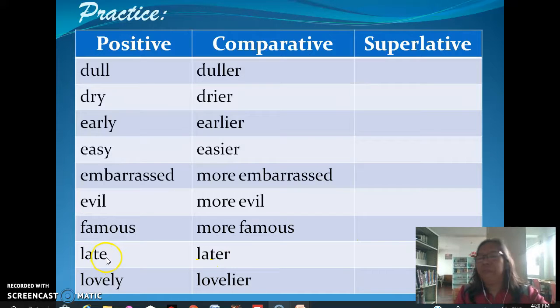And for the adjective late, we say, yes, the latest. And last, for the adjective lovely, we would say the loveliest. That is right. Say that again. The loveliest. Very good. Okay.